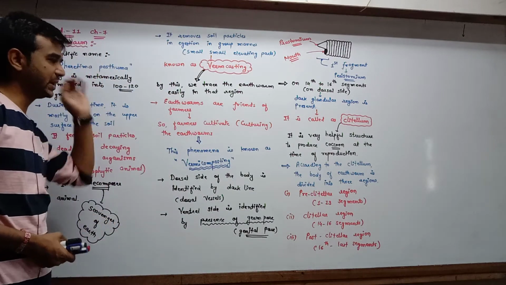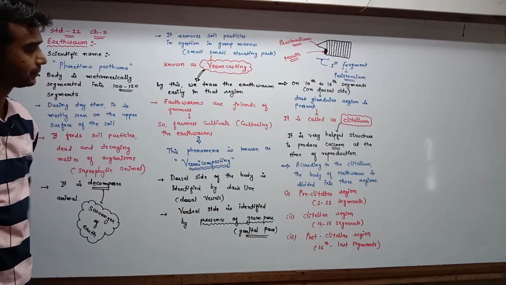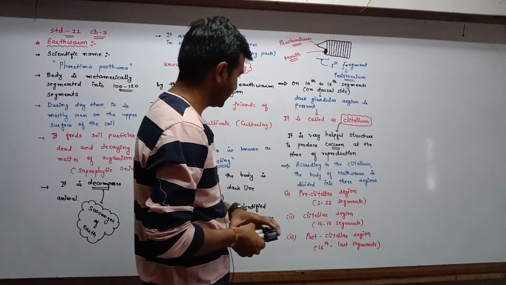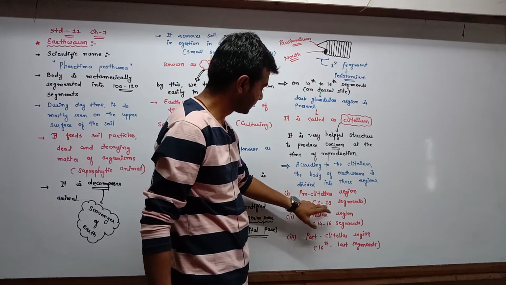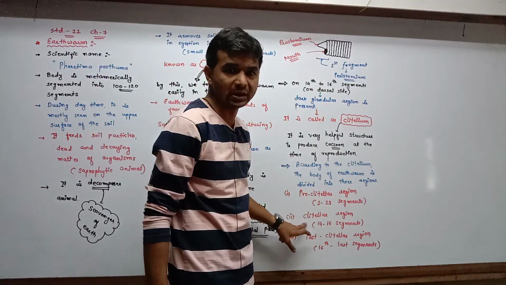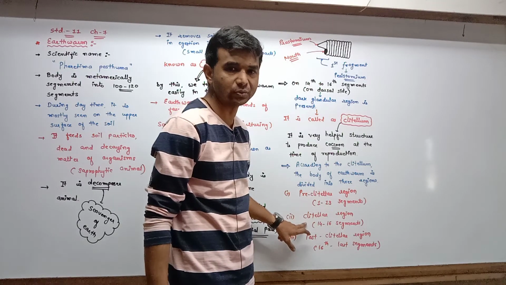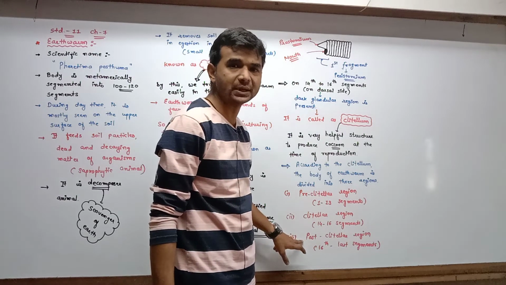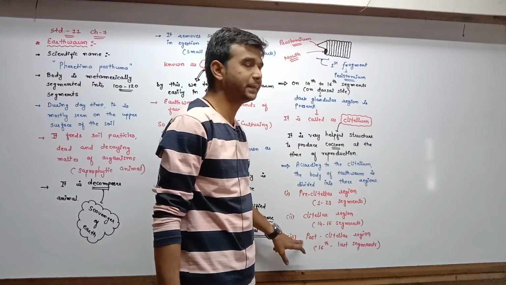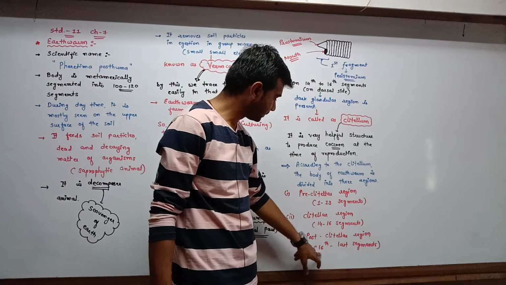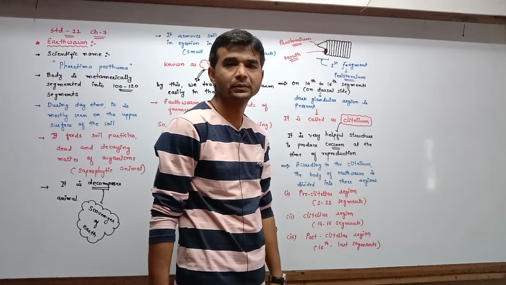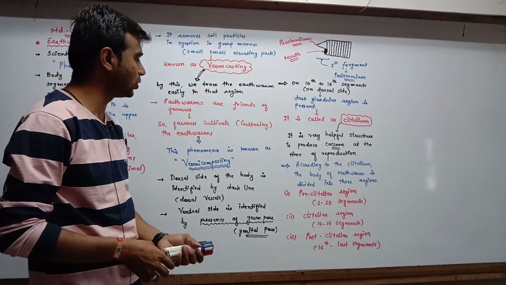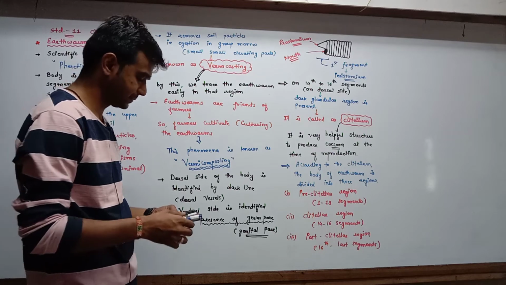Preclitellar region is present in the 1st to 13th segments. Clitellar region or glandular region is present in the 14th to 16th segment. Whereas the postclitellar region is present from the 16th to the last segment. Fine. So according to this, the earthworm's body is divided into 3 parts.